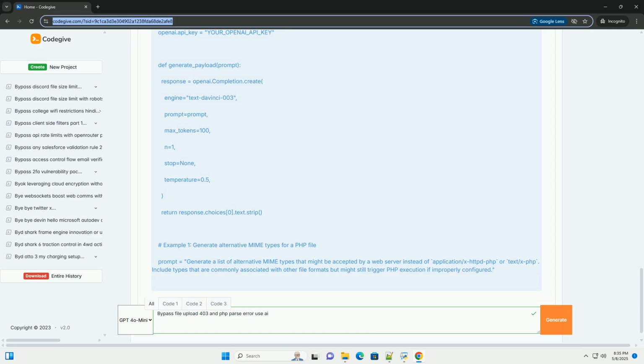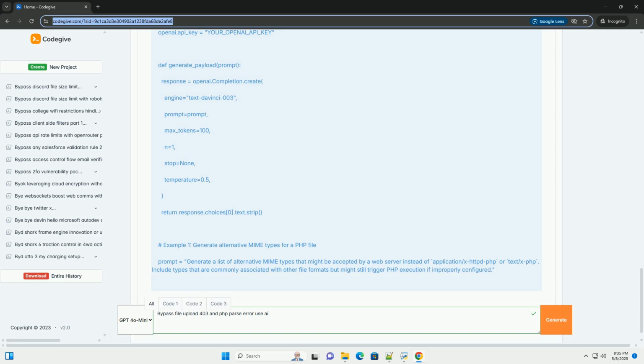Modify the content type header in the request to one of the MIME types suggested by the AI, example image/jpeg, text/plain. Forward the modified request to the server. 4. Testing the exploit. After uploading, try to access the file through the web server. If the server is misconfigured, the PHP code might be executed.